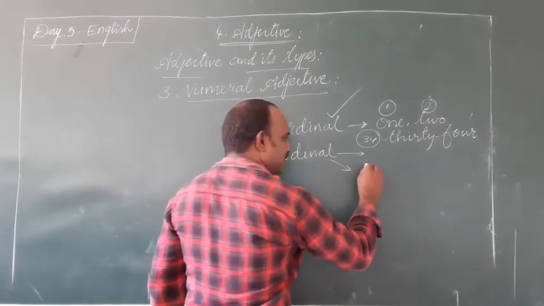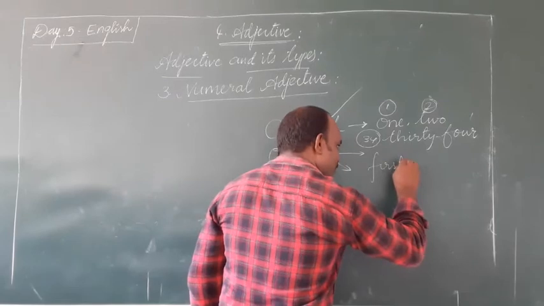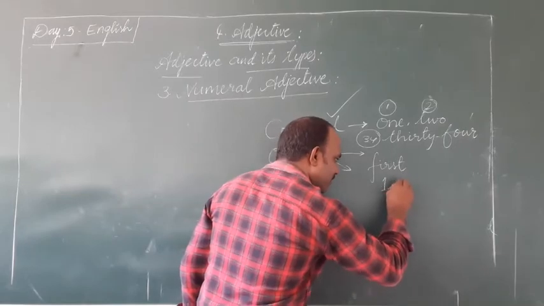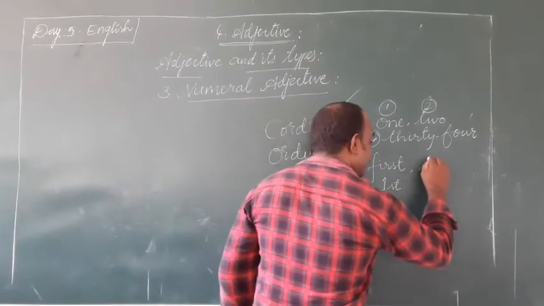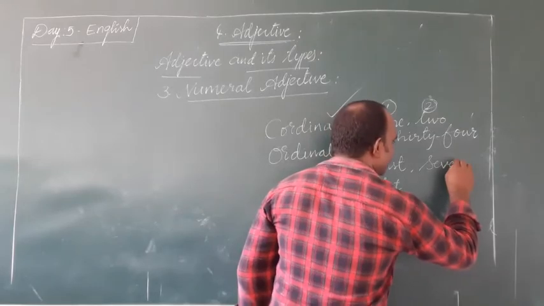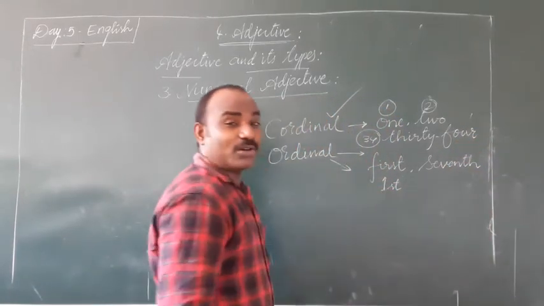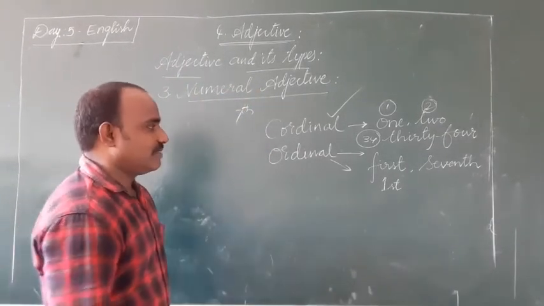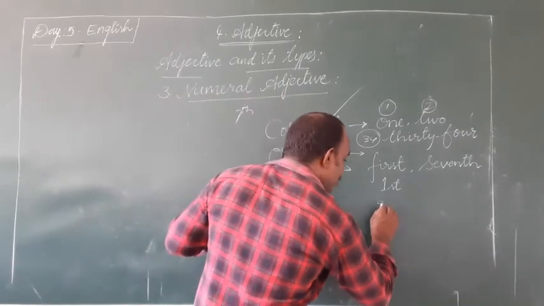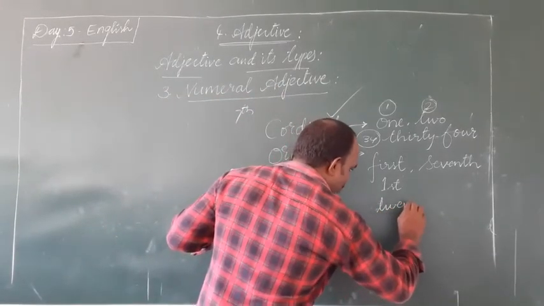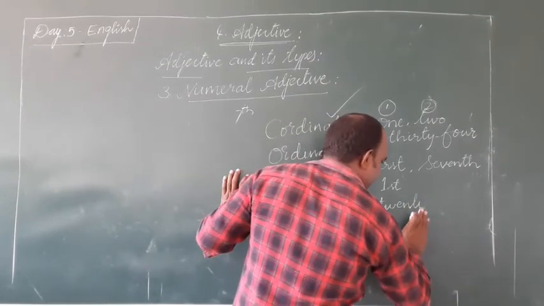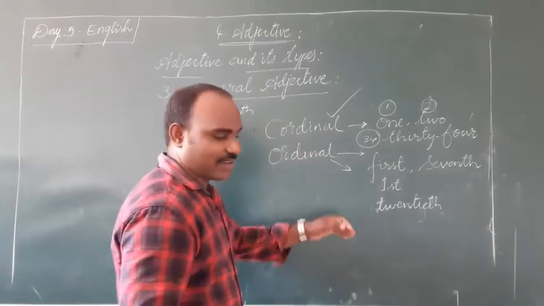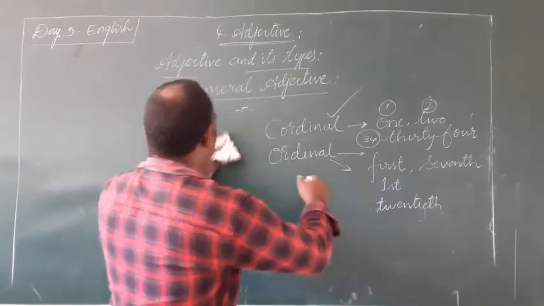Coming to ordinals. For example, first, seventh, 54th, 20th. Seven is this, seven, and seventh is the ordinal. Like these are cardinal numbers and ordinal numbers.